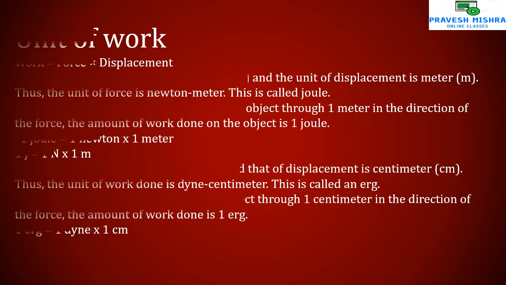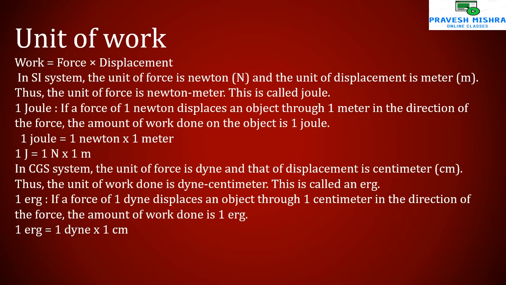Unit of work. Work equals force into displacement. In the SI system, the unit of force is Newton and the unit of displacement is meter. Thus, the unit of work is Newton meter. This is called joule. 1 joule: if a force of 1 Newton displaces an object through 1 meter in the direction of the force, the amount of work done on the object is 1 joule. 1 joule equals 1 Newton into 1 meter. 1 J equals 1 N into 1 m.